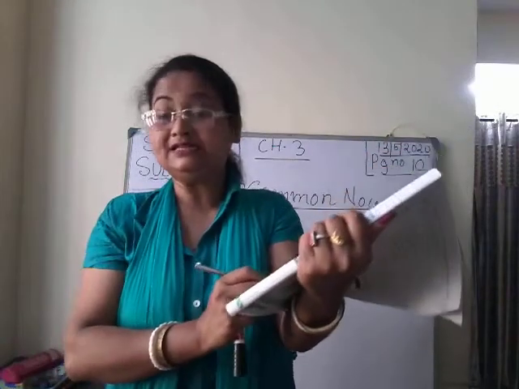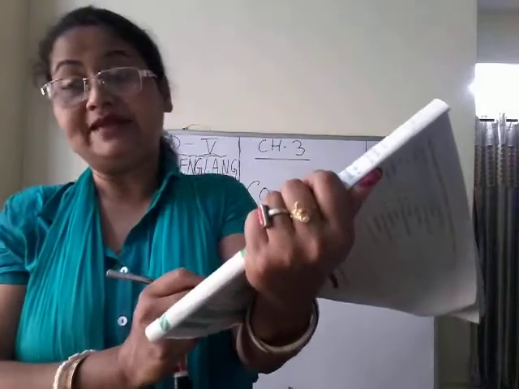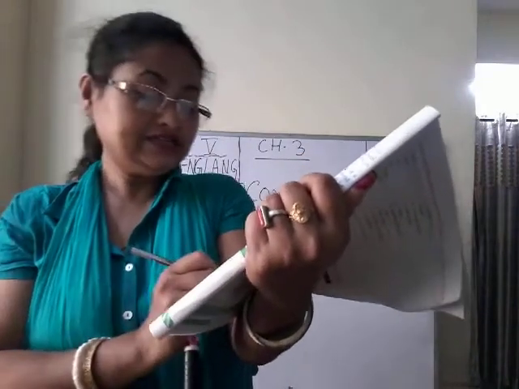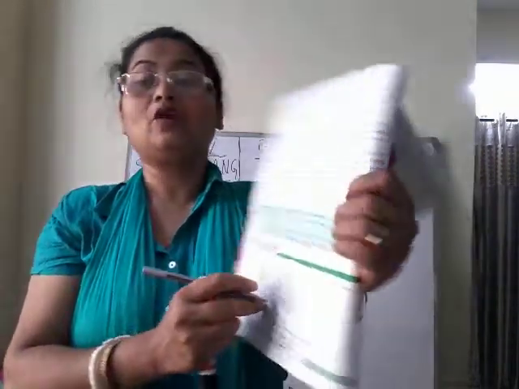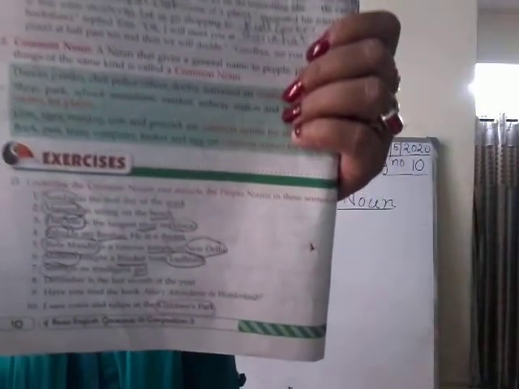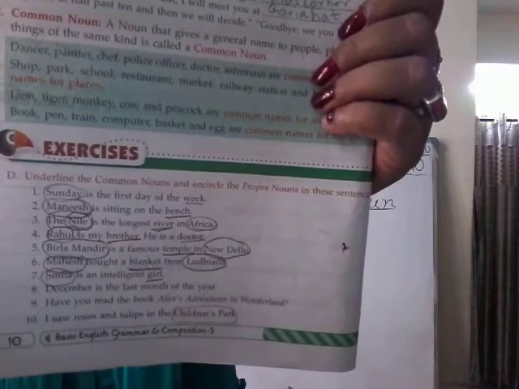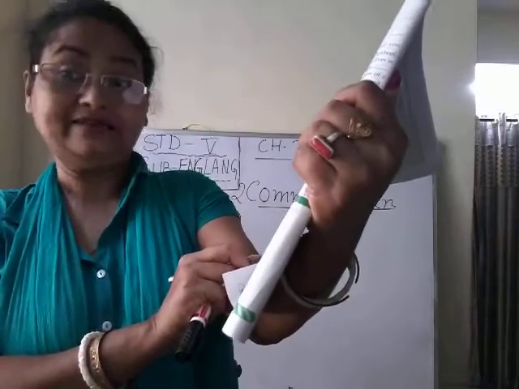Now see number 7. Smita is an intelligent girl. So Smita is the name of a particular girl, so it is a proper noun. Here you will encircle Smita, and girl is a common noun, isn't it? So this way you will do this one, number 5 or number 7, isn't it?